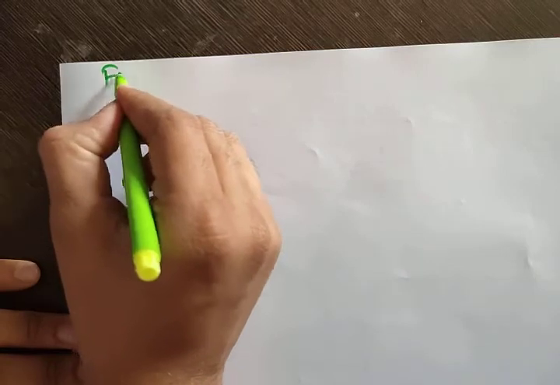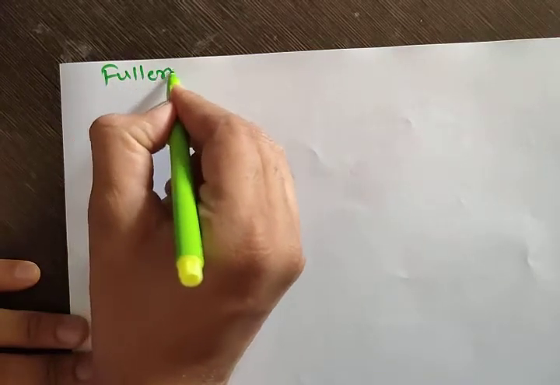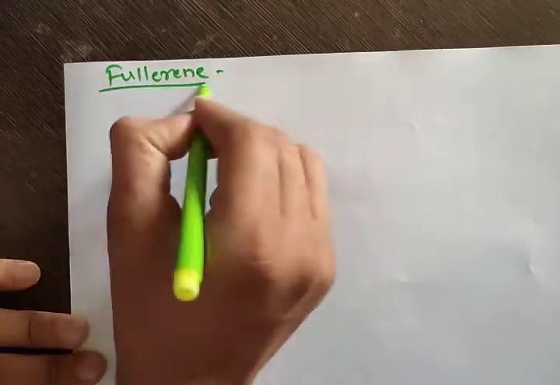And the last form of carbon that we have to study is fullerene. The third allotrope of carbon is fullerene. Now this fullerene is a very interesting compound. Let me tell you one story of this fullerene.